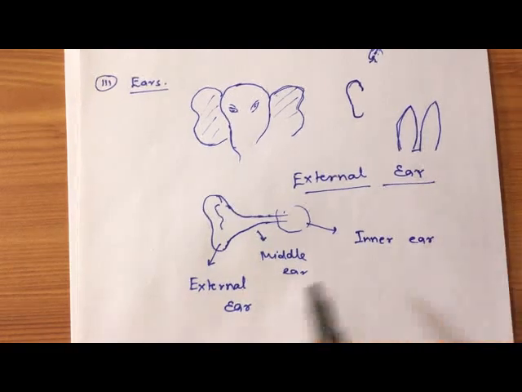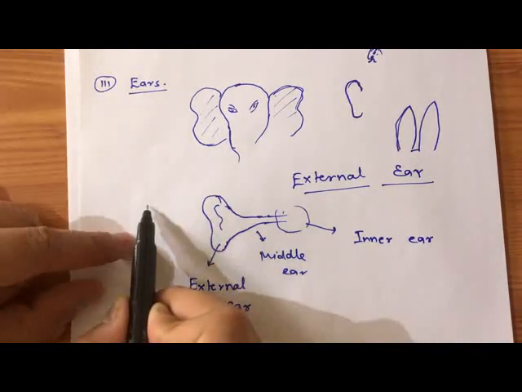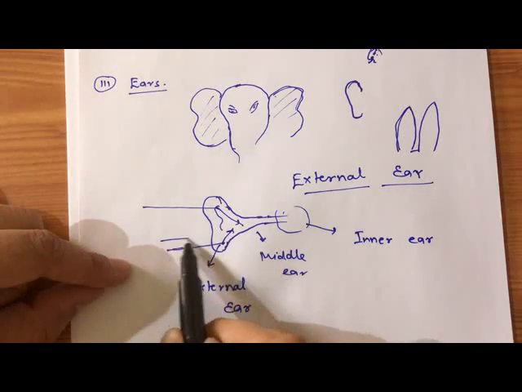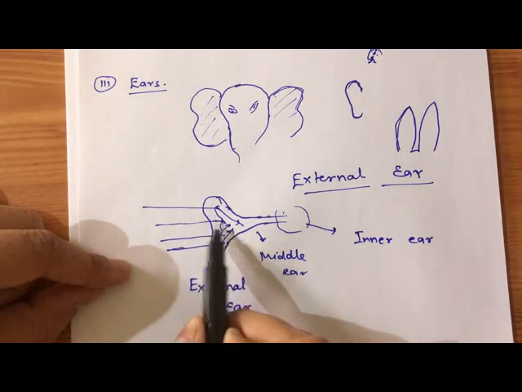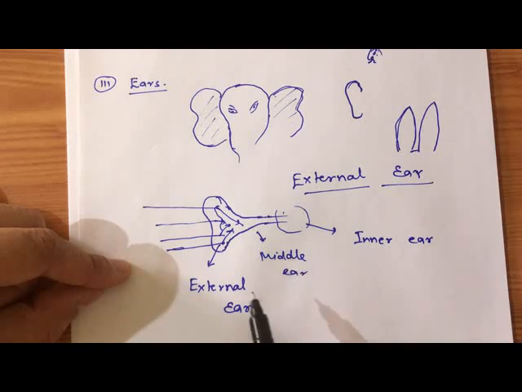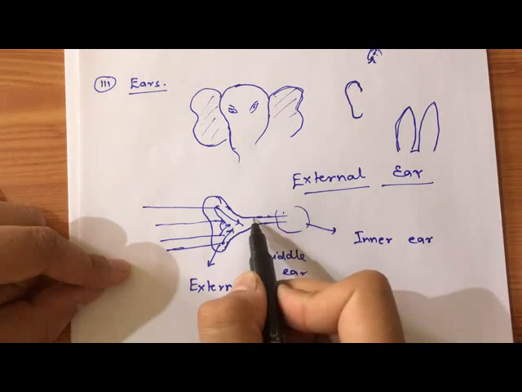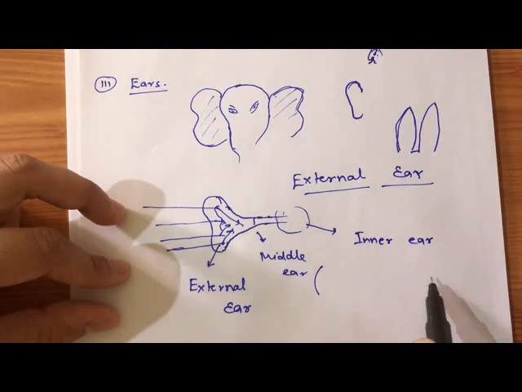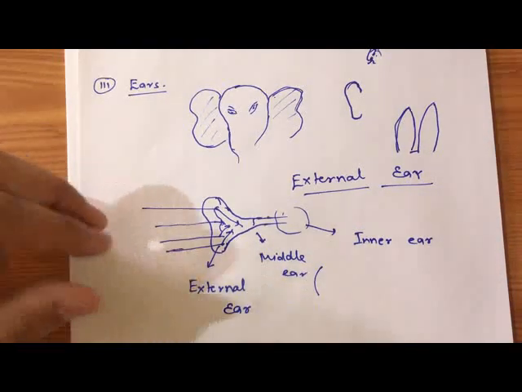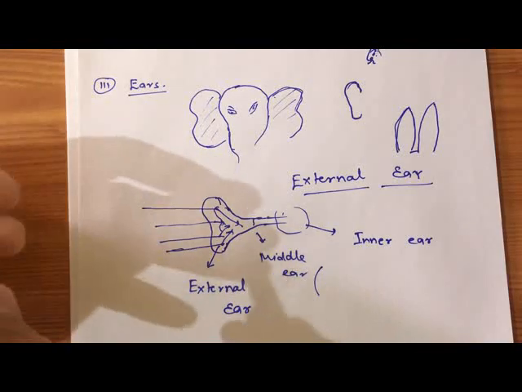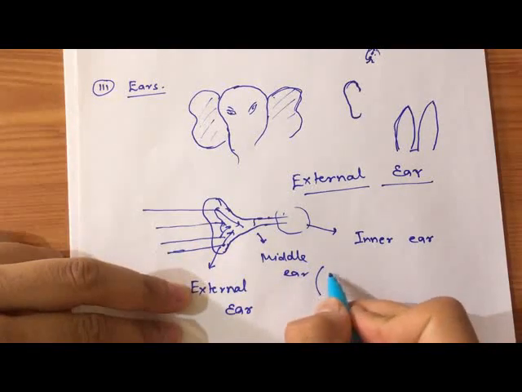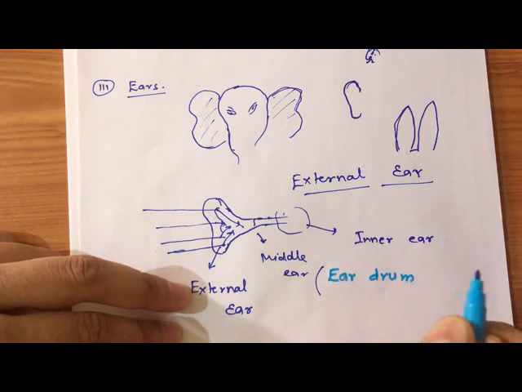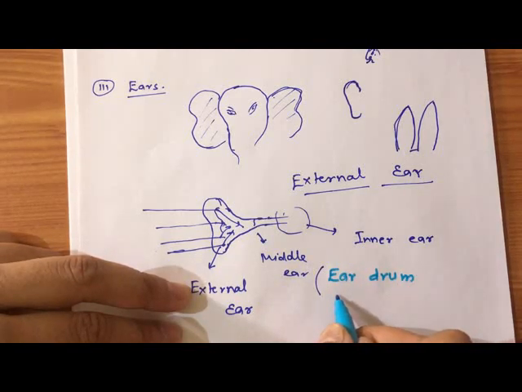The work of the external ear is to direct the sound waves into the middle ear, and the middle ear has an eardrum and 3 small bones.